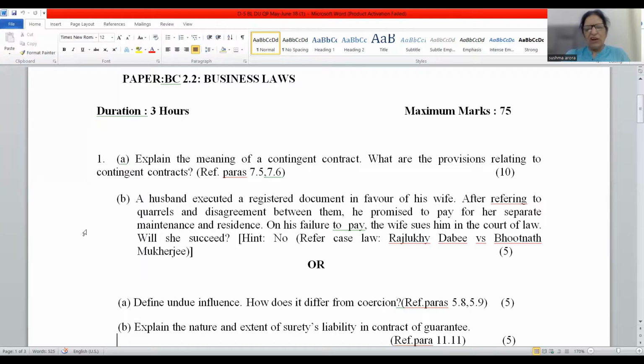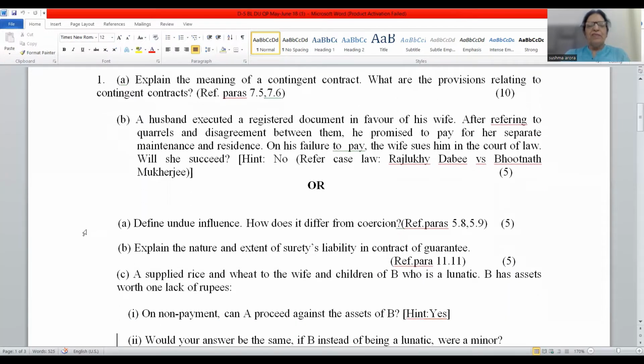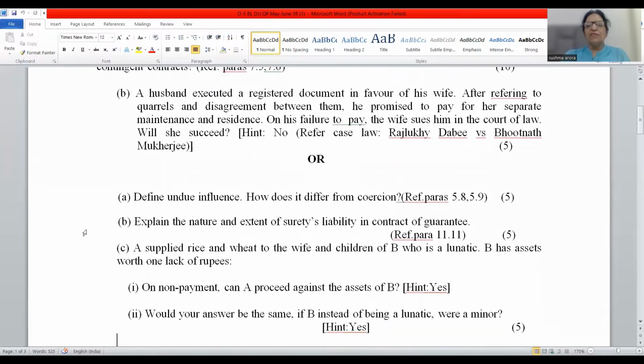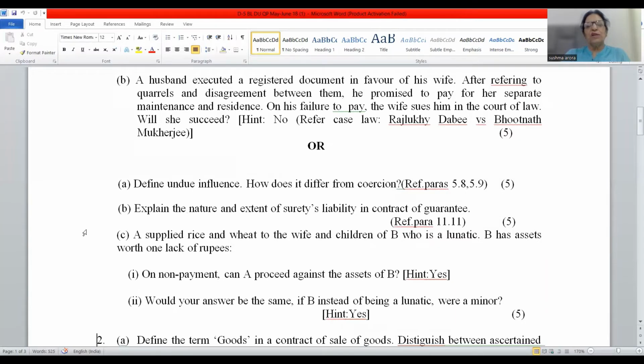Moving ahead, friends, now I'll take up the choice question. Define undue influence. How does it differ from coercion? Undue influence has been defined under Section 16 of ICA 1872. Conduct is said to be induced by undue influence if the relationship between the parties is such that one of the parties can dominate the will of another, and he obtains an unfair advantage over the other.